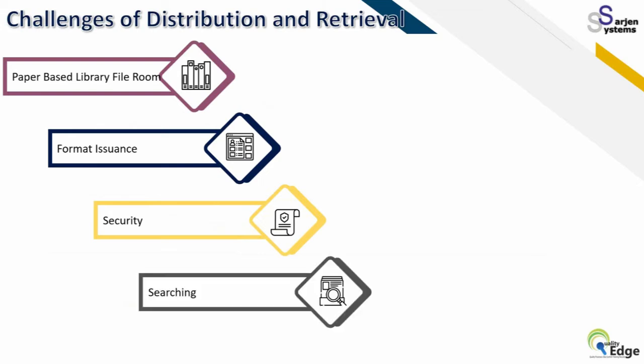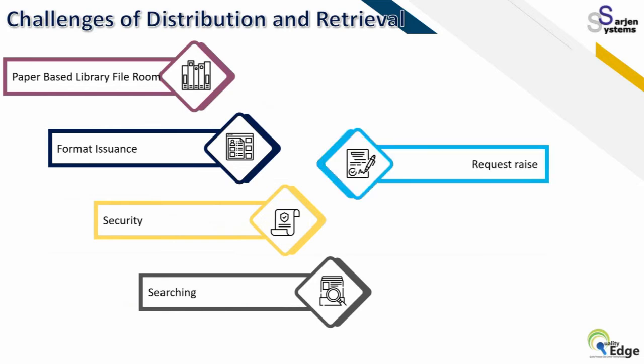When required for any review, searching is another huge task. You have to maintain a shelf-wise, box-wise or location-wise system, like a library. You have to track every in and out movement of the paper. Every time you have to raise a request for what you require, because otherwise there won't be control.